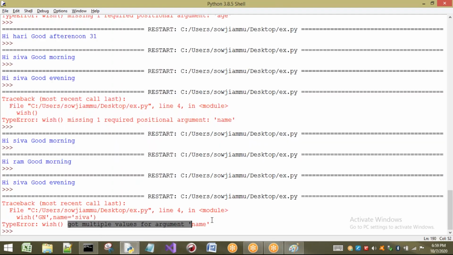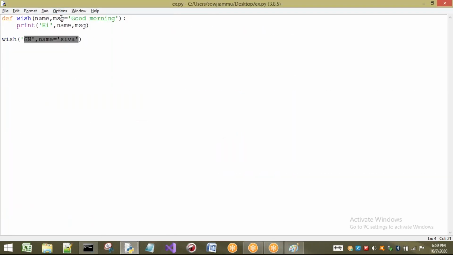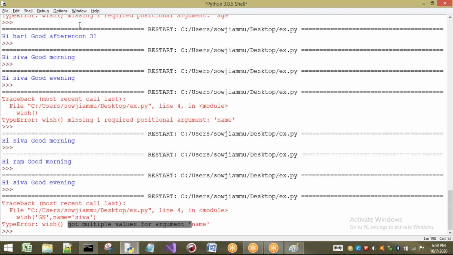Multiple values are passed to name. What about this message? If I am not going to pass this one also, no problem. Directly what happens? The first argument will be passed to the first parameter. What about the second one? If you're not going to pass the second one, by default it is having "good morning", so it will be printed, no problem.